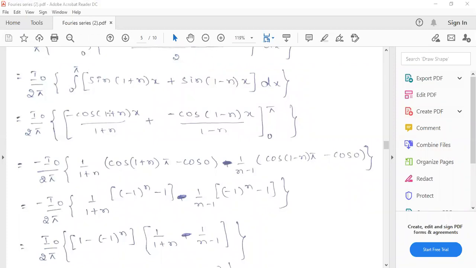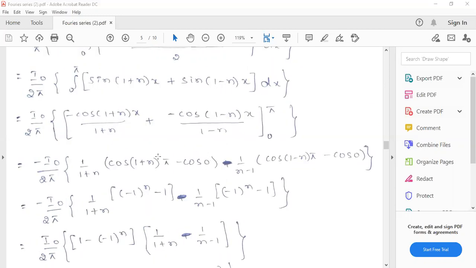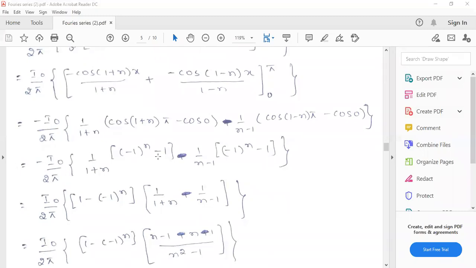Minus 1 power n, which equals minus 1 power n plus 1, we can write as minus 1 into minus 1 power n. Even if you take 1 plus n, you will get the same answer at the end. After simplifying, you will get the same answer; in between, it will change. So now I'll continue with minus 1 power n only, because I've already written it. If I change it, in between it will change, but at the end we'll come out with the same answer.